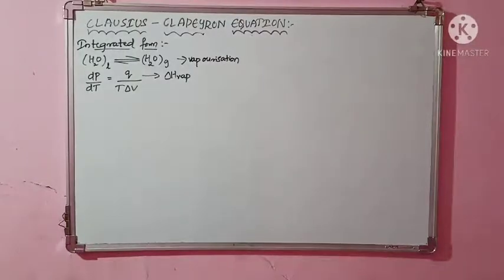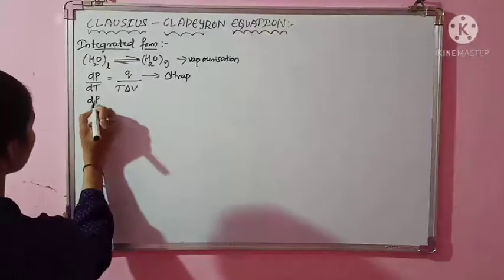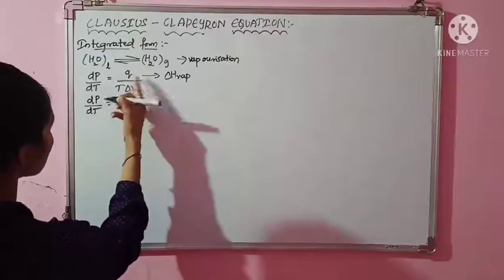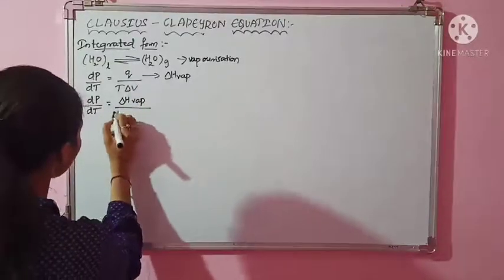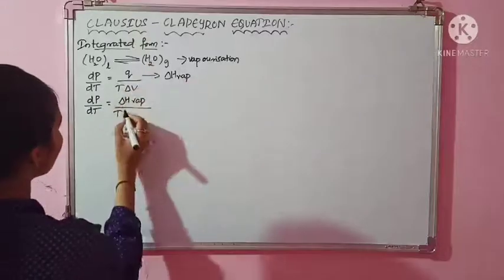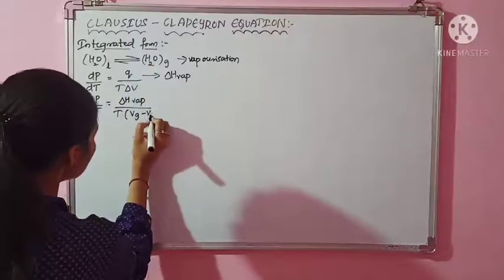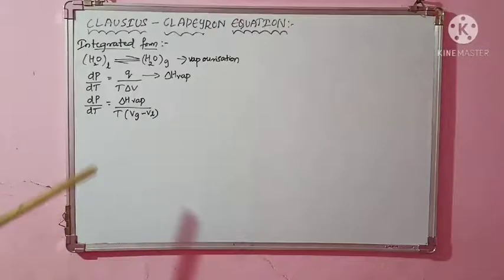So now how does that equation become? This equation turns to dP by dt is equal to, in place of Q I will write heat of vaporization divided by T, and what is this delta V? I will write it as volume of gas minus volume of liquid. Why? Because I have a gaseous phase as well as a liquid phase.